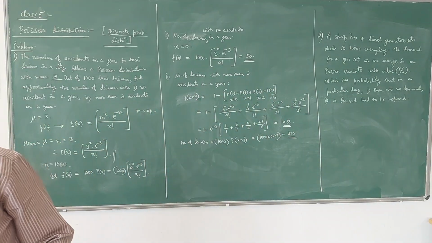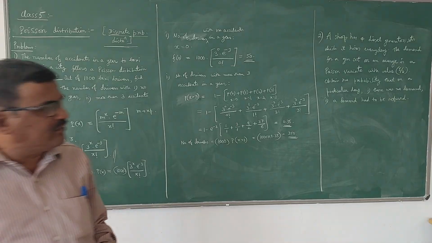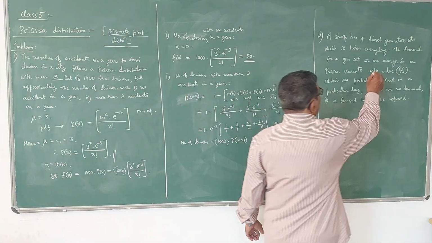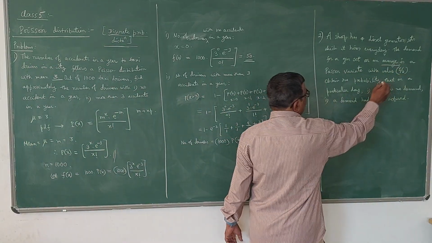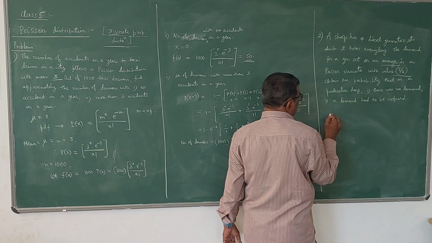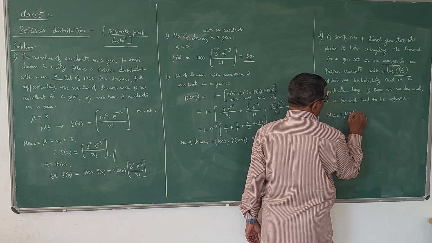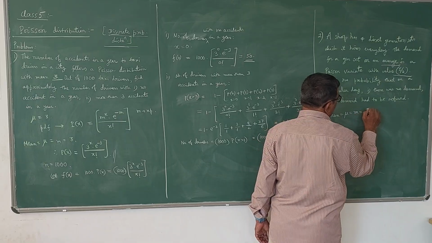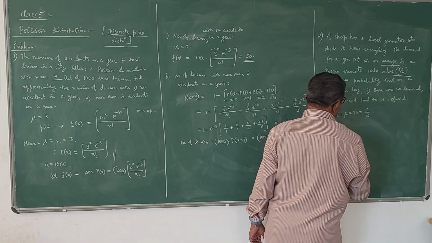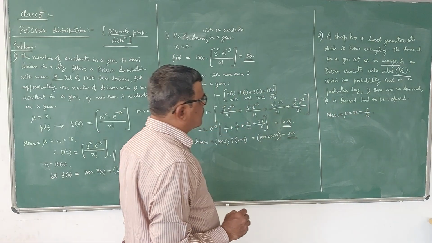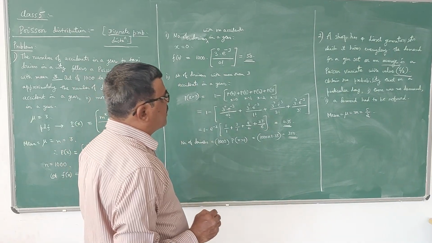Here he has given the mean value as 5 by 2, so mean mu is equal to m, that is 5 by 2. The value of mean is m in the case of Poisson distribution.